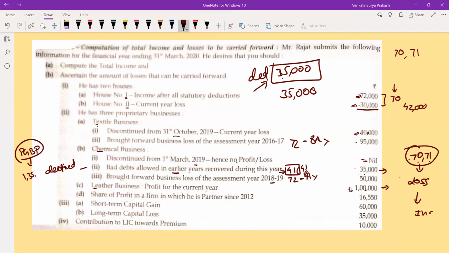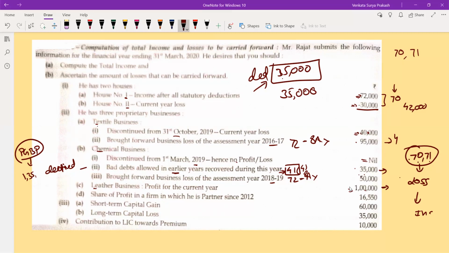Now, here comes the tax planning, which I need to adjust first. Whether I need to adjust my current year loss, whether I need to adjust my brought forward loss, that I need to consider. Brought forward loss can be carried forward for a period of 8 years. Already 4 years period is done. Now still only 4 years period is left.